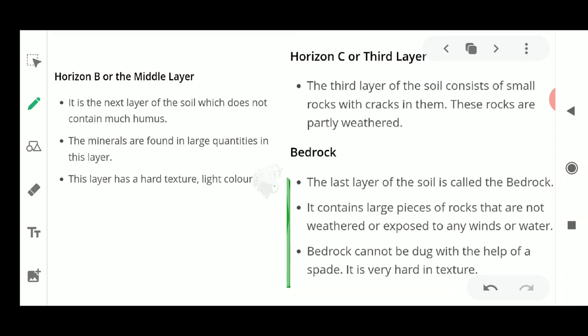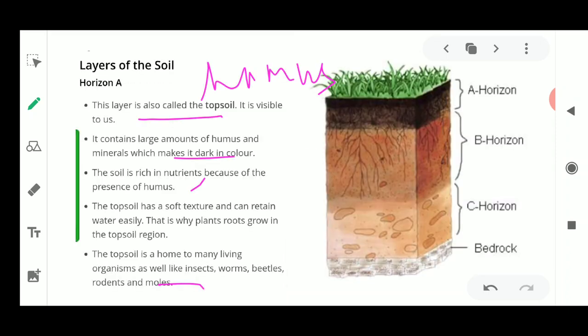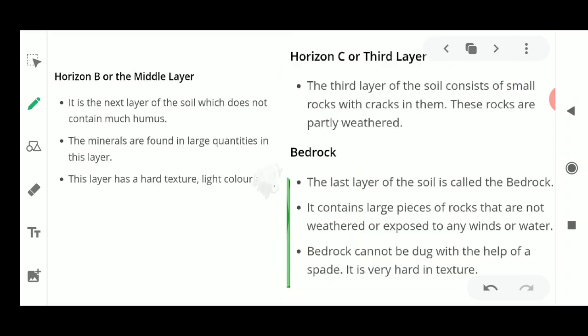Then what happens, the third layer is present, the horizon C. The next layer that comes is known as the third layer or horizon C, which you could see here. Now this horizon C also contains rocks, and these rocks are partially weathered, means they are formed because of the partial weathering process. Okay, so the layers present on the earth's surface are composed of various types of arrangements.